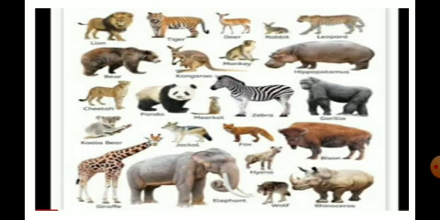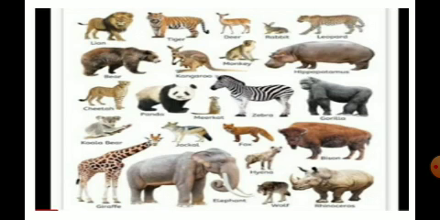Okay, as the industries leave the waste into the river, what has happened? The rivers are being polluted. So as this is going on day by day, what has happened? Many wild animals are not able to live, they are not getting sufficient food and shelter, and their number is going on decreasing.